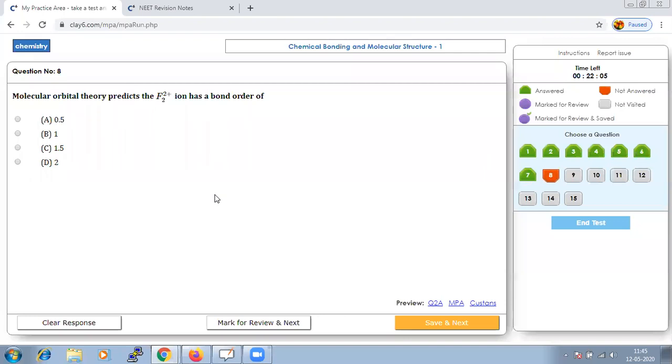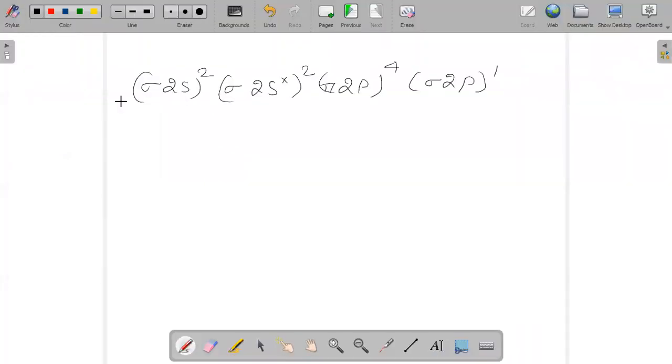In molecular orbital theory, we can calculate the bond order. When we are studying bond order, two electrons in a bonding orbital constitute one net bond, and that means we have to talk about anti-bonding and bonding orbitals. The formula for bond order is half of the summation of bonding electrons minus the summation of anti-bonding electrons.